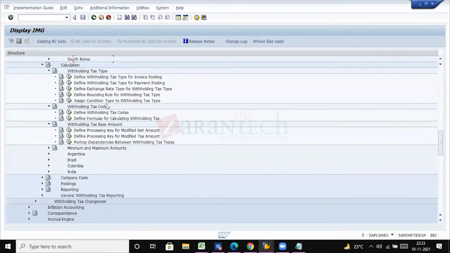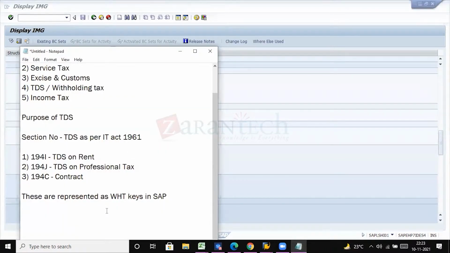Okay, we have defined withholding. What all have we done till now? Can anyone recollect what configurations we have done? Check countries, right?